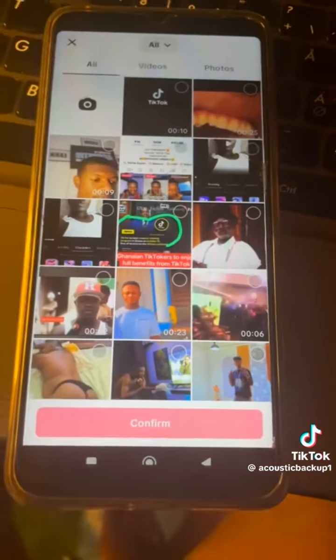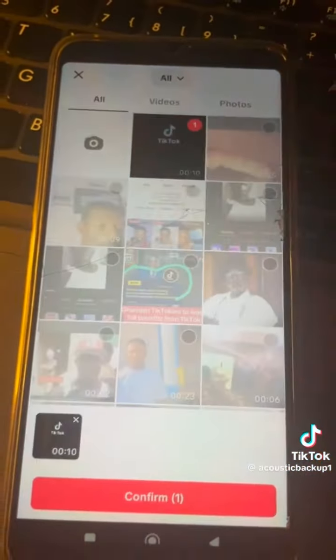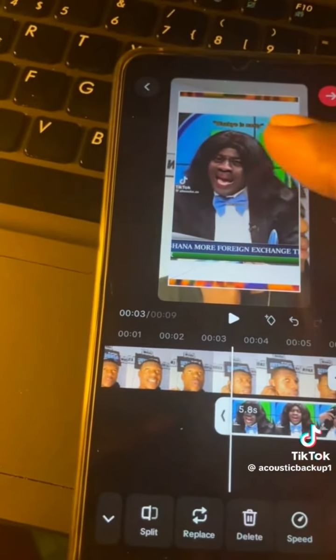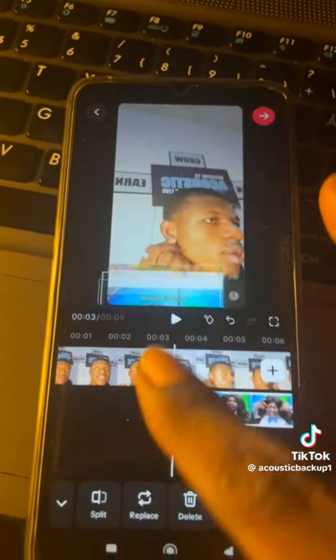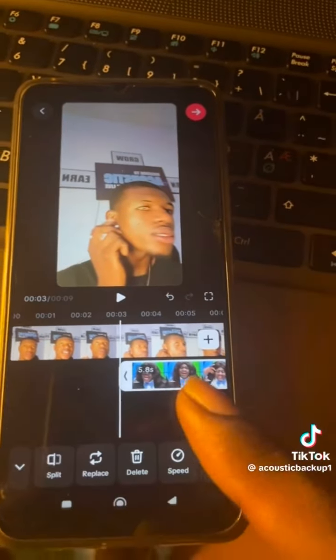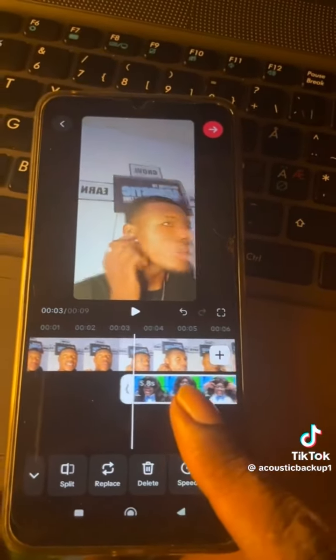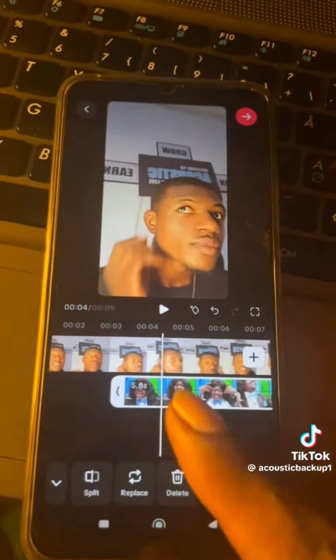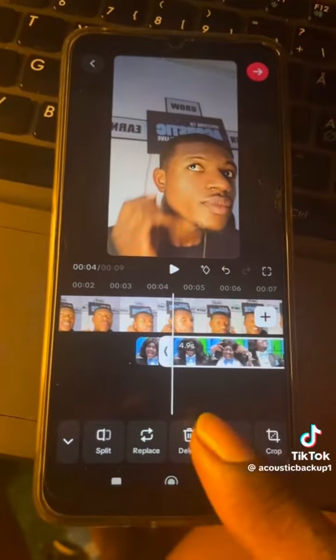So from here, from the A, then I come to overlay. Then I tap on overlay, then I choose the sound. This is another sound we downloaded. Then I confirm it. This is it. So right now, I'll tap on it and drag it and hide that overlay. Good. So now we are going to cut the overlay according to how we want it. So I want it to end here. Good. Then I tap on split. Then I delete this part.